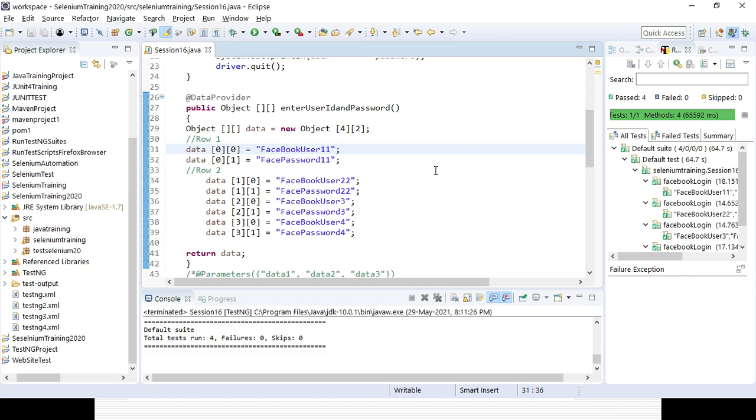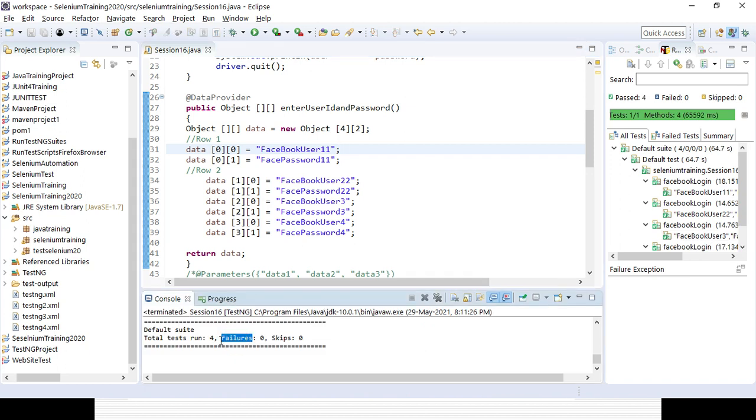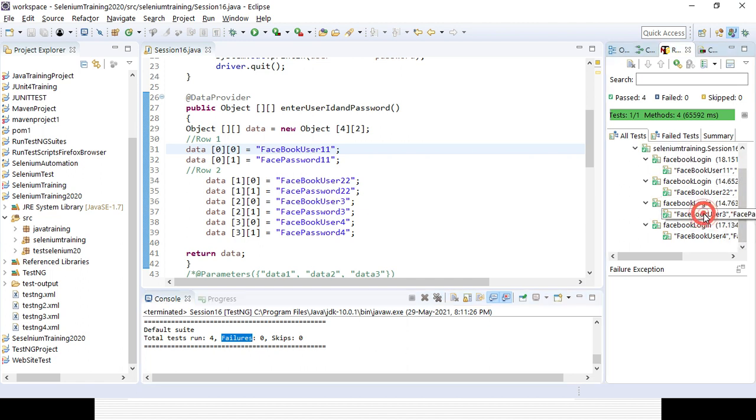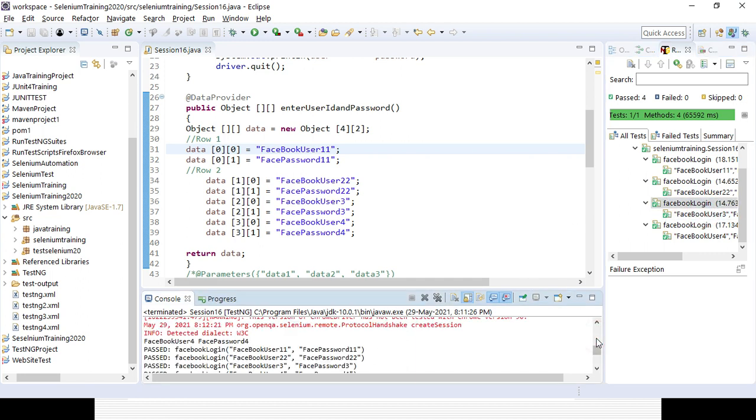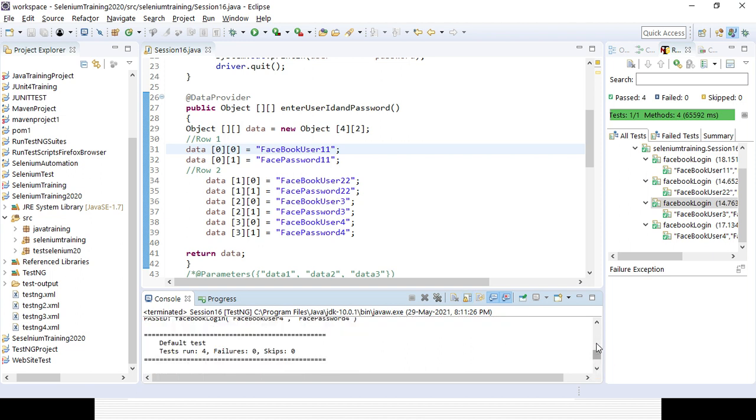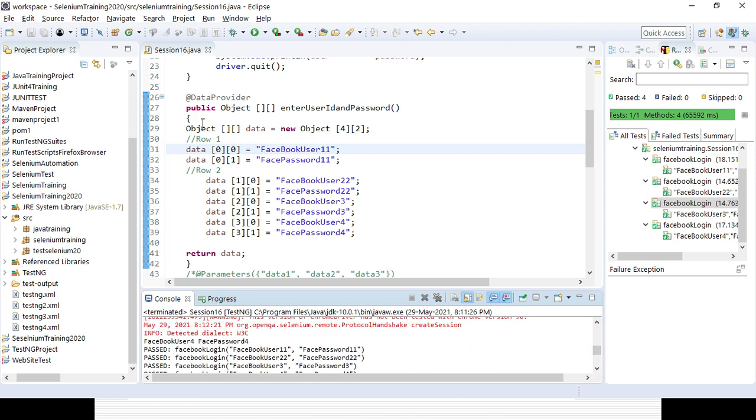You can see a total of 4 iterations ran with no failures. You can see the combinations, 4 runs, and you can get to know the different kinds of login and password. Here also you can see how many test cases have been run. But this part I need to automate through an external source. It can be Excel.